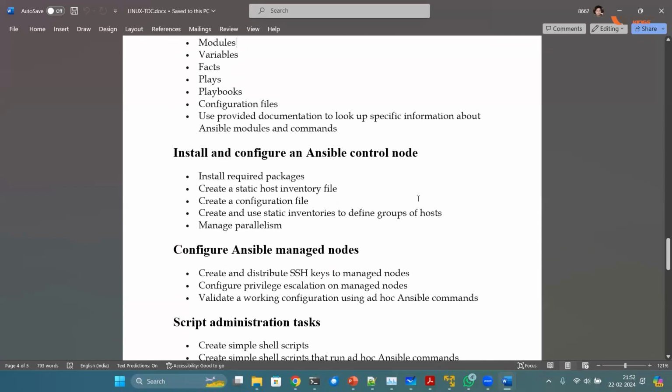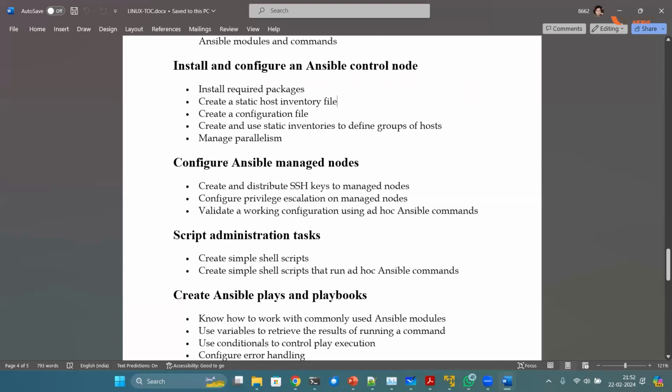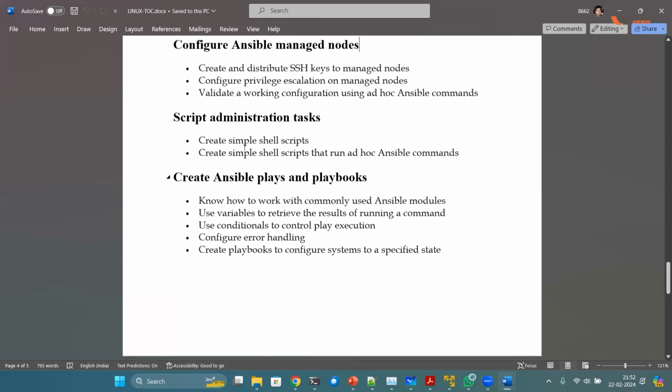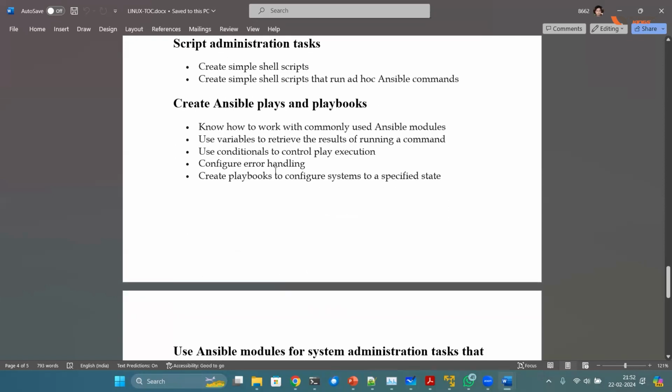After the core components, the next part is how to install and configure. How to install Ansible, how many methods there are, how to configure it. It's all about a configuration file and an inventory file. And how to configure the managed nodes. Yes, there is some configuration required. You have to create a user, and the user should be able to use sudo, stuff like that. And how to combine shell script and Ansible automation. Yes, you can do that. It's very easy.